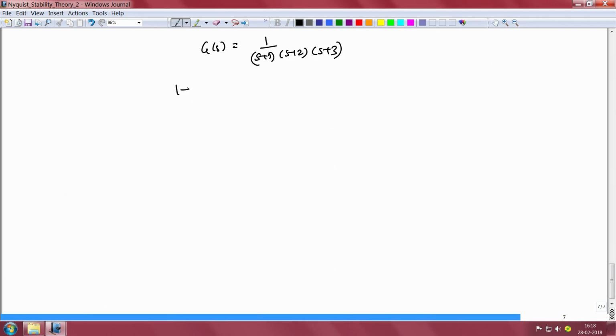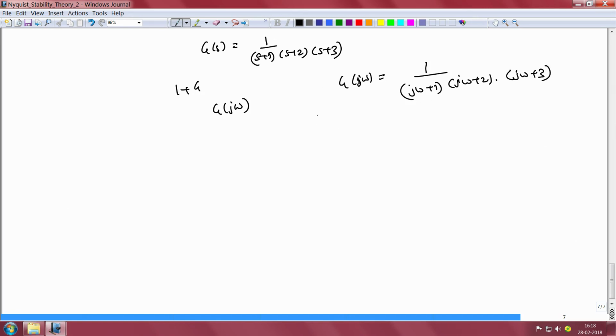To determine whether 1 plus g is stable or not, we plot g of j omega for omega going from 0 to infinity and look at the encirclement of the point -1, 0 in the g of j omega plane. So if we have to compute g of j omega, we substitute s equal to j omega and we get the expression to be 1 by j omega plus 1 times 1 by j omega plus 2 times j omega plus 3.